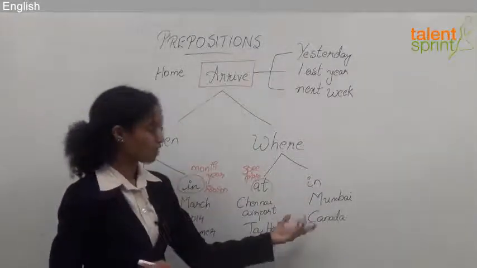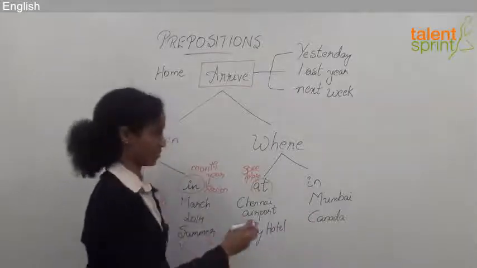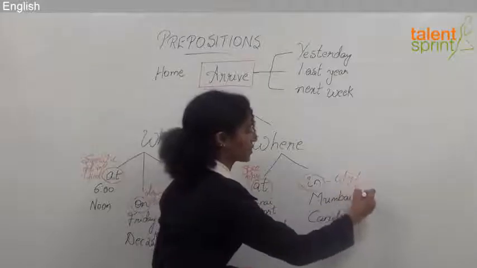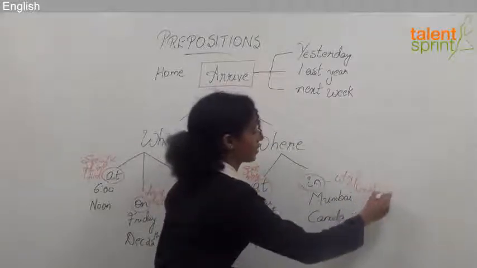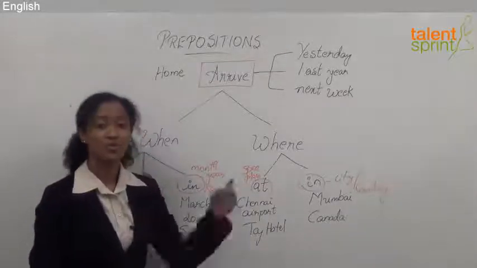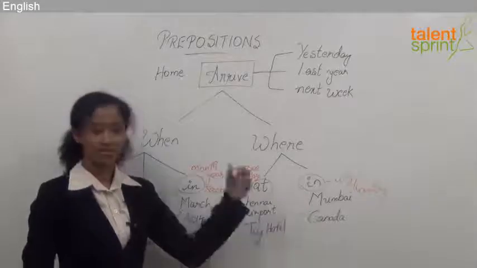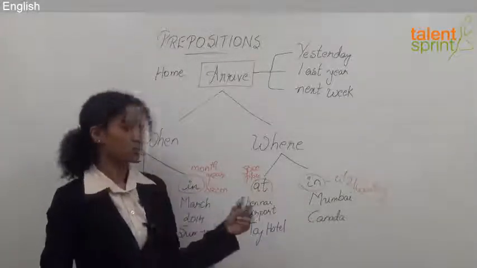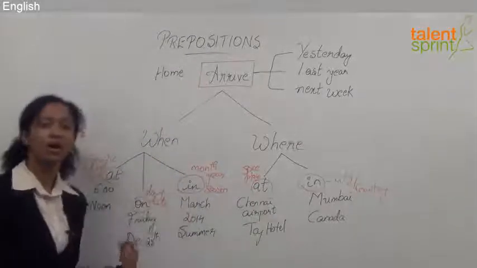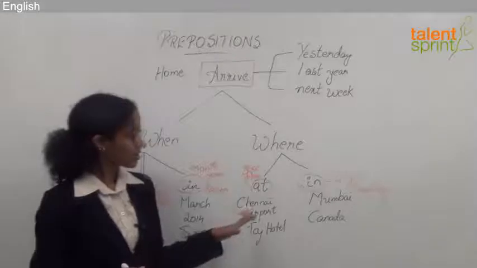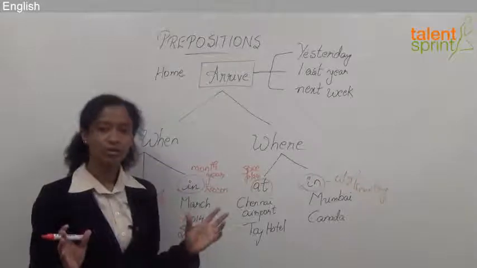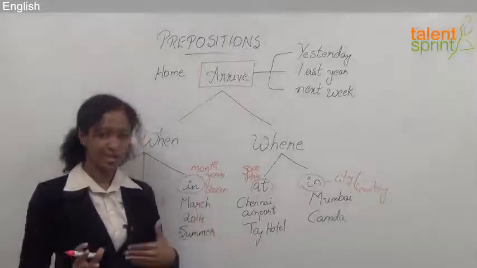But if I want to talk about cities or countries, okay, then I use in. City or country, I use in. So he will be arriving in Mumbai at 6 o'clock, or he will be arriving in Canada on Monday. Okay, so is this clear? It's pretty much simple to remember. We're going to use some examples to understand the application even better.